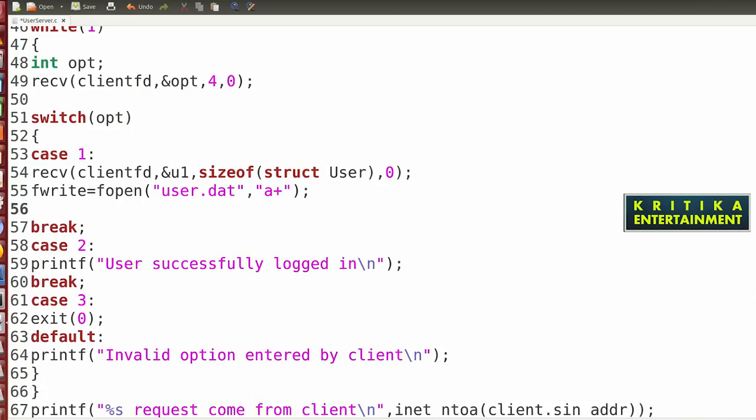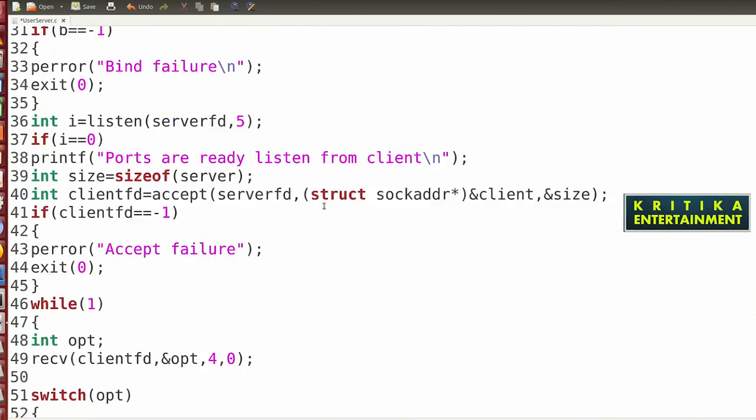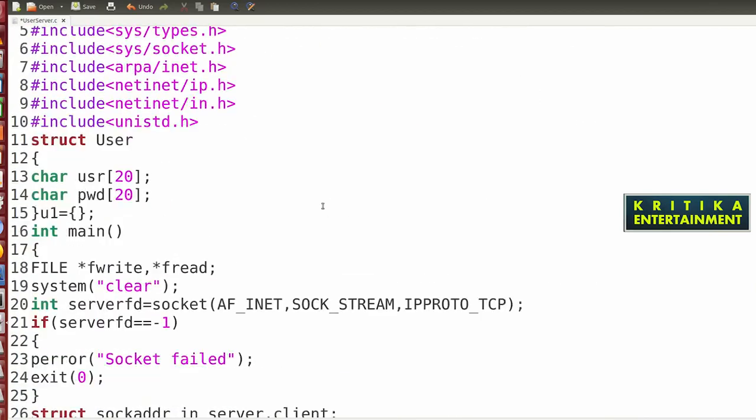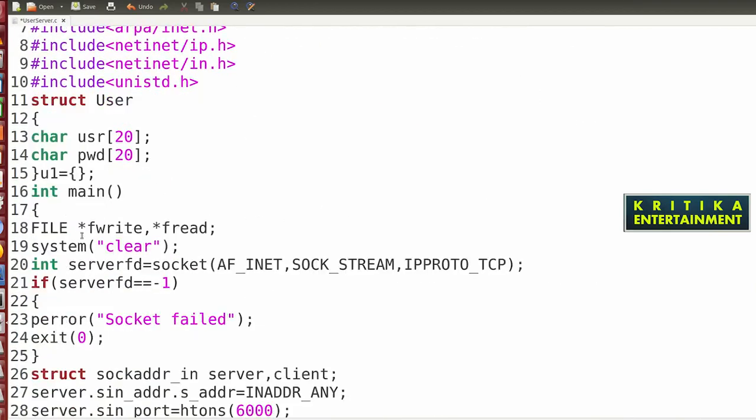What is the syntax? f read, I think f read is the variable.